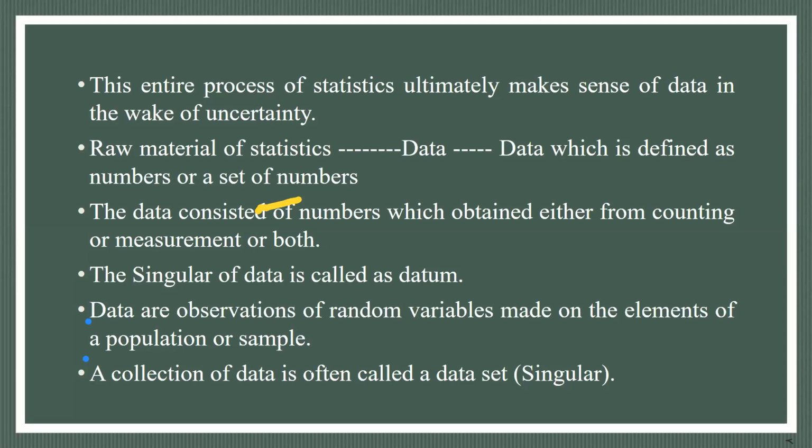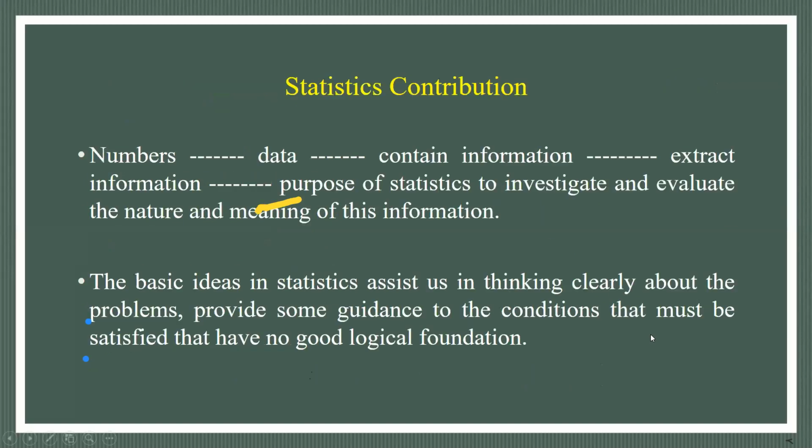A collection of data is often called a data set. I mean to say, one sample has one set of data, a second sample has a second set of data, and one population can give numerous sample data sets. The collection of data of samples is called a data set.